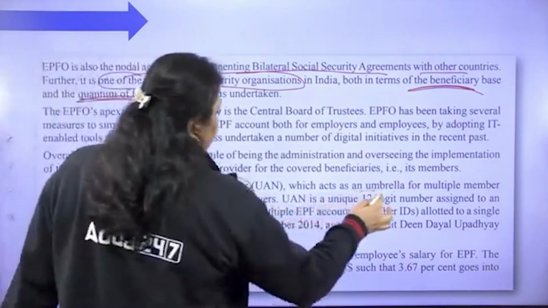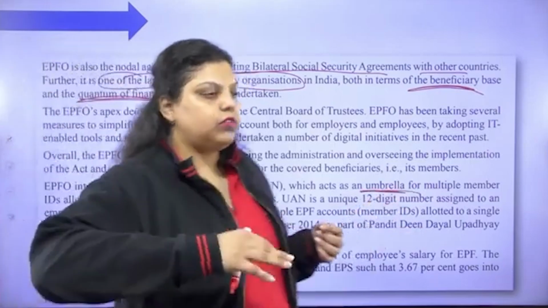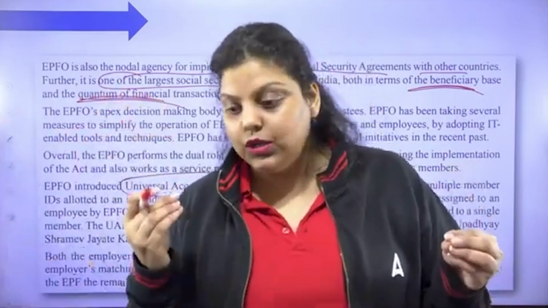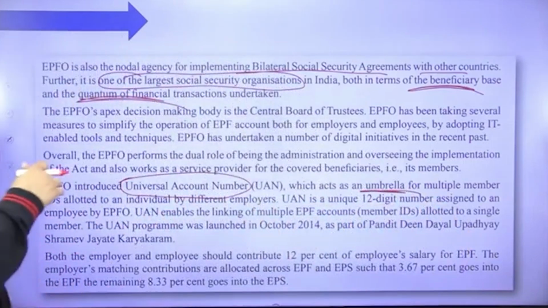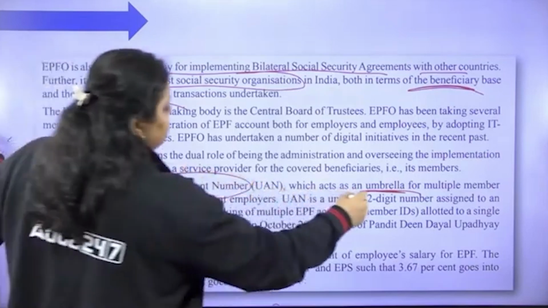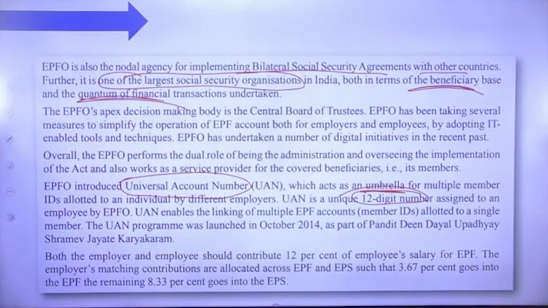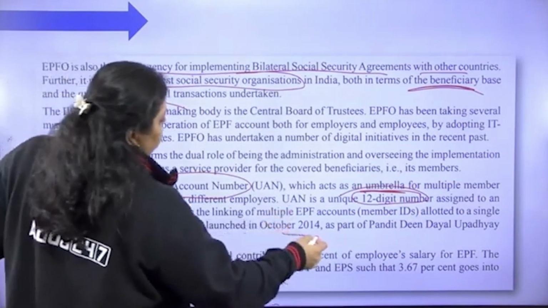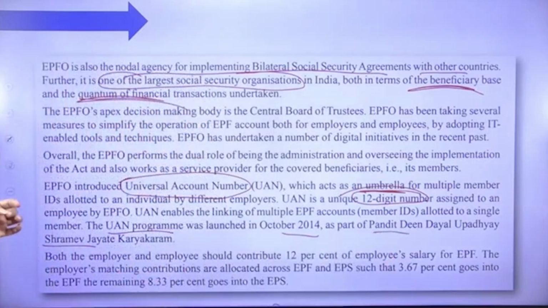Okay, so EPFO, one more important point, the Universal Account Number. It was given as an umbrella for multiple account numbers. Earlier, every time you changed the job, you would get a new account number to manage your PF. But now the Universal Account Number has been introduced. You do not have to change your account number again and again. The same number will be followed. It is a 12-digit number. Okay, do remember that. The UAN program was launched in October 2014 as part of the Pandit Deen Dayal Upadhyay Shramev Jayate Karyakram.